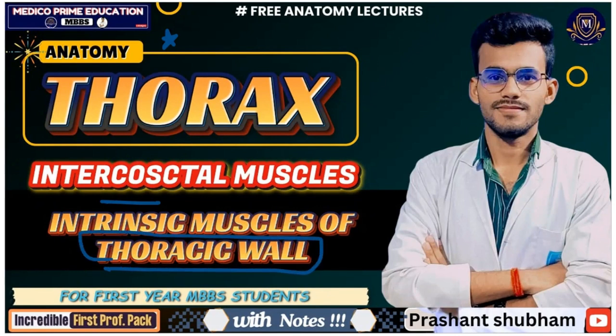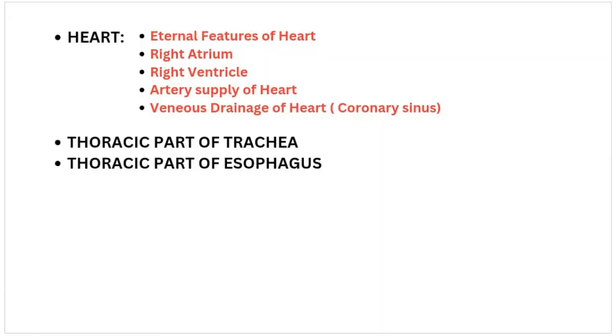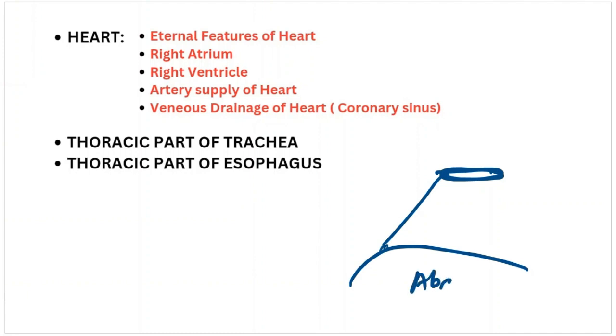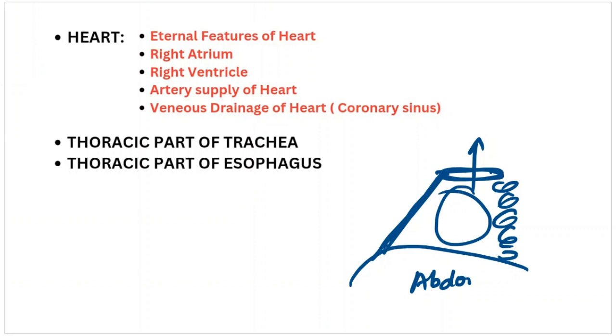In the earlier lecture, we formed the thoracic cage. This is your thoracic outlet, and this is your diaphragm. There is a thoracic inlet, and this is the abdomen, and here is the vertebra. This is the sternum, and this is the thoracic outlet. So we have all understood how the thoracic cage is formed.